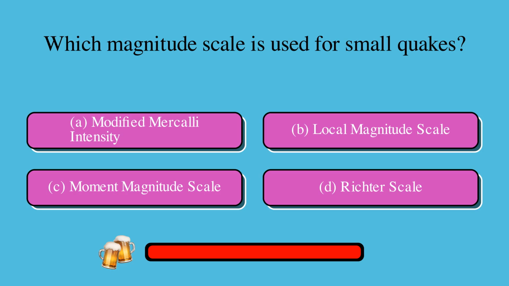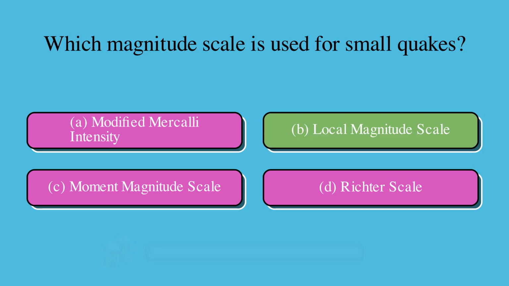Which magnitude scale is used for small quakes? Is it A, modified Mercalli intensity, B, local magnitude scale, C, moment magnitude scale, or D, Richter scale? The correct answer is B, local magnitude scale.